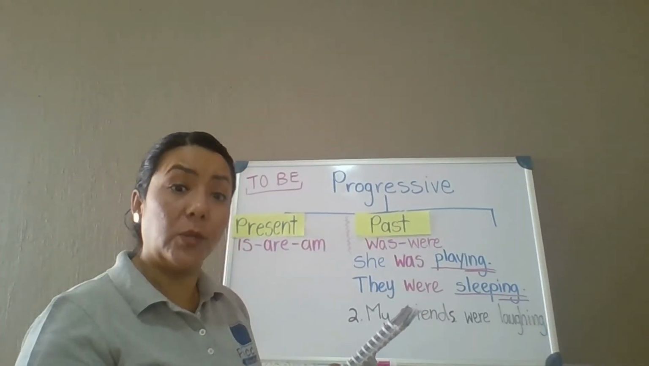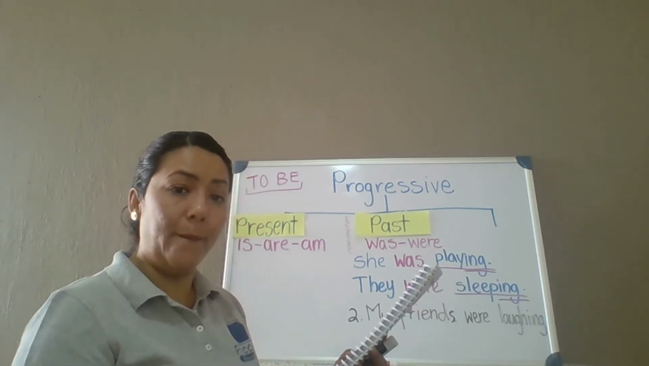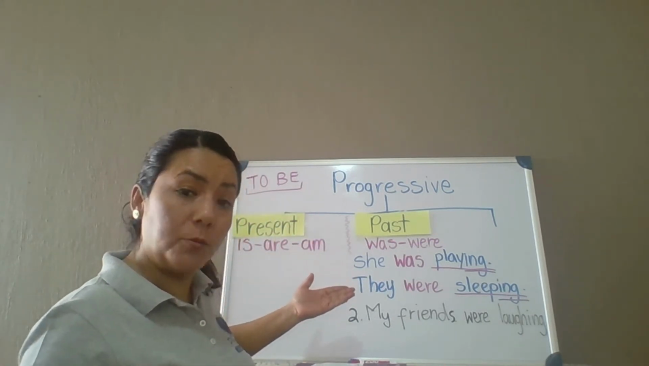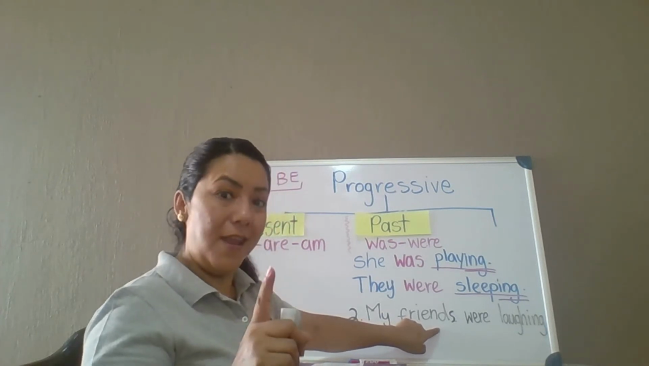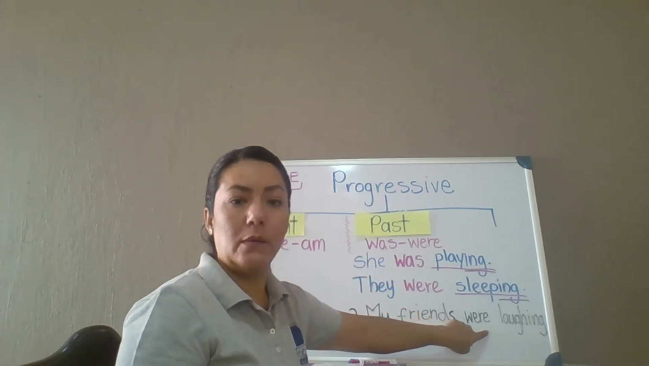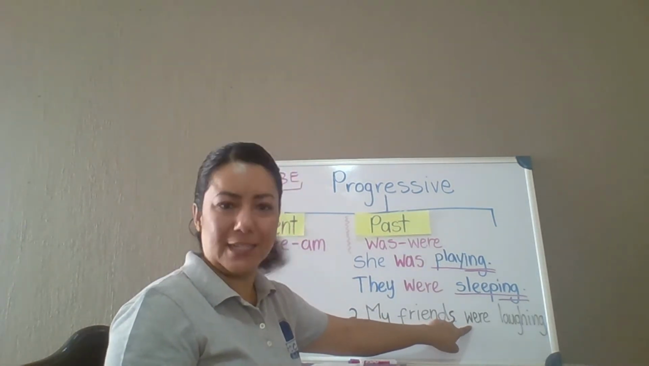Number 2 now. Read with me. Go. My friends were laughing at a joke. Let's analyze it. Do we have a subject? Yes, my friends. Now, do you see the word was or were? Yes, it has were because it's plural.